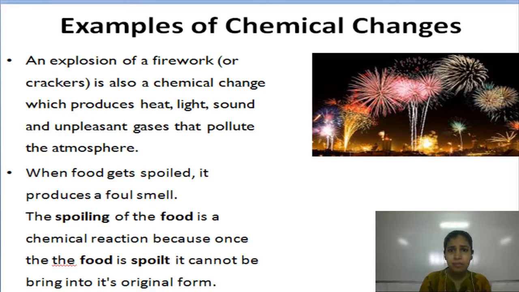Examples of chemical change: an explosion of firework is also a chemical change, which produces heat, light, sound and some unpleasant gases that pollute the atmosphere. When food gets spoiled, it produces a foul smell. The spoiling of food is also a chemical reaction, because once the food is spoiled, it cannot be brought back to its original form.